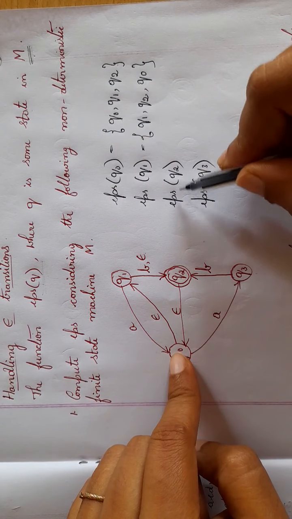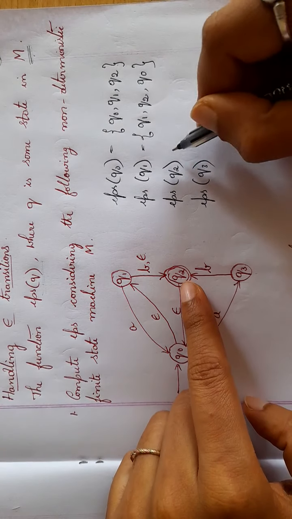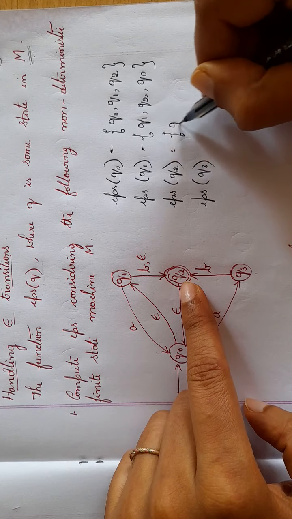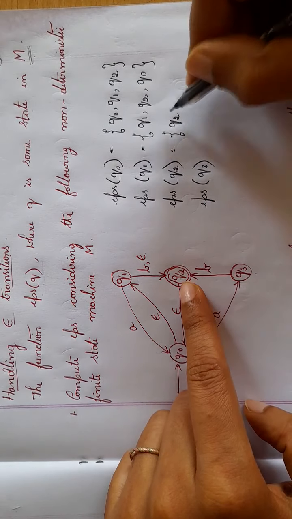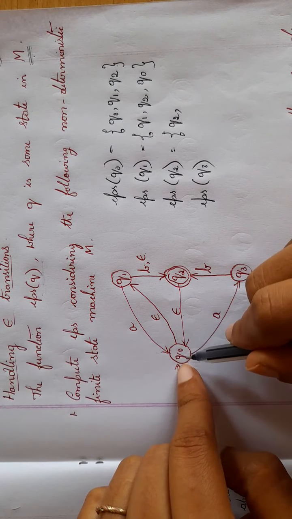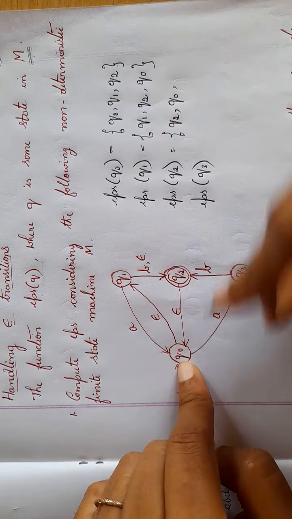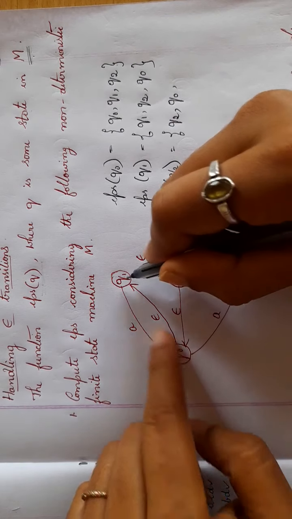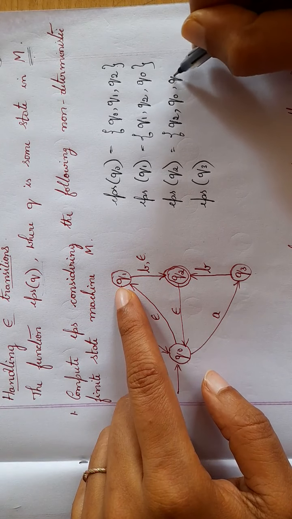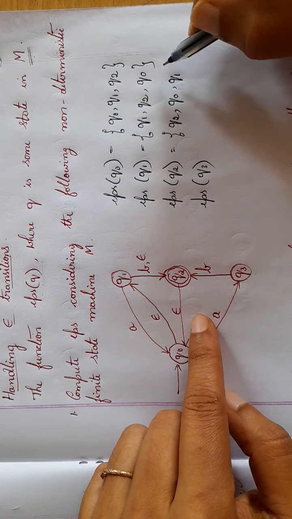Next, EPS of Q2. First it is to itself, Q2. From Q2, if I read epsilon, it goes to Q0, so I write Q0. From Q0, reading epsilon, it goes to Q1, so I write Q1. From Q1, if I read epsilon, it goes to Q2, but Q2 is already written, so I am done.